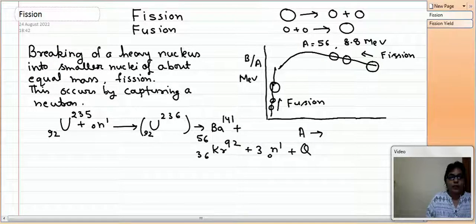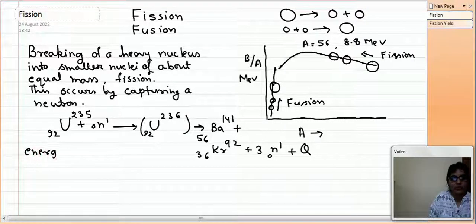By the mass difference, we see that the mass on the left side is more than the mass on the right side. Therefore some mass is converted into energy, and this energy is released.